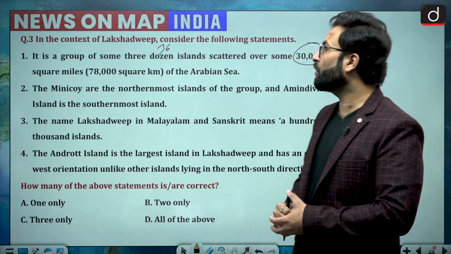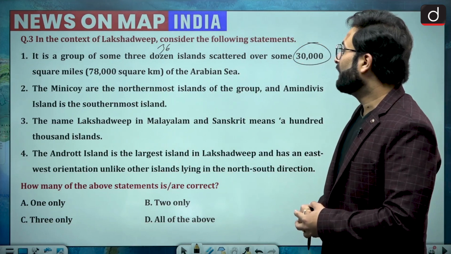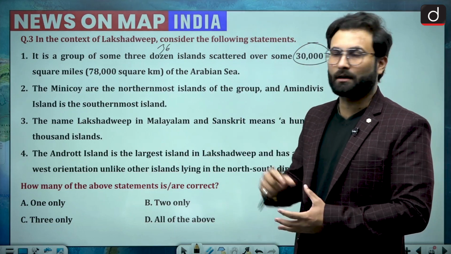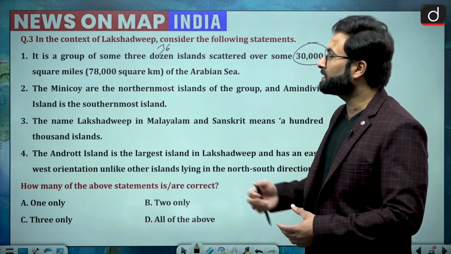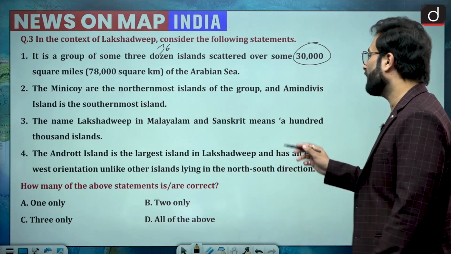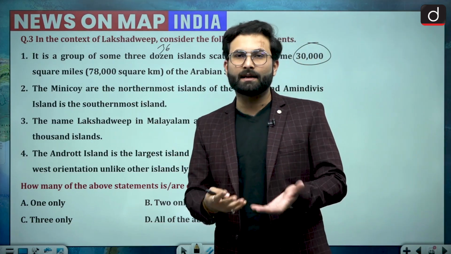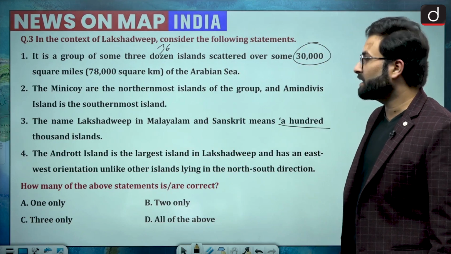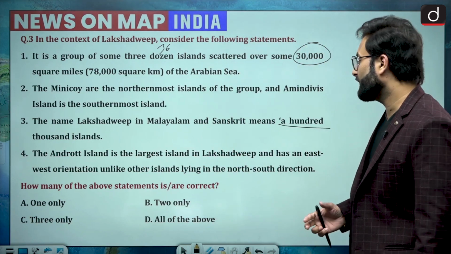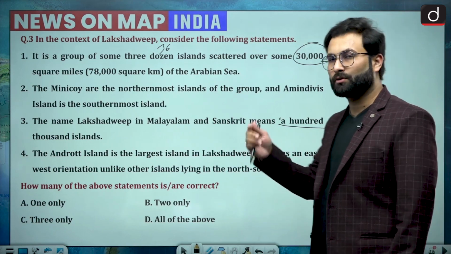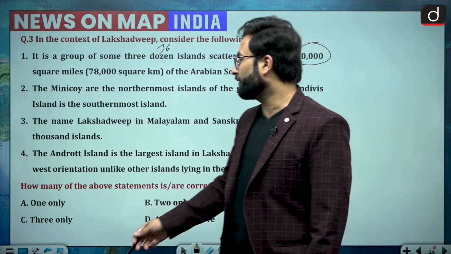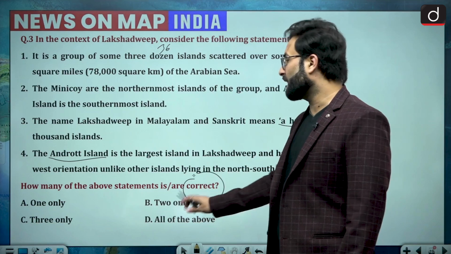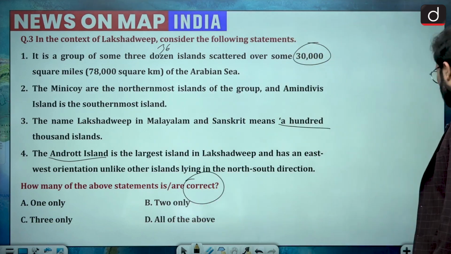Statement 2 is that Minicoy is the northernmost island of the group, and Amin Devi Island is the southernmost island. So you have to check which one is the northern or southern island. Statement 3 is that the name Lakshadweep in Malayalam and Sanskrit means 100,000 islands, or you can say 1 lakh islands. Then, Androt Island is the largest island in Lakshadweep and has an east-west orientation, unlike other islands lying in the north-south direction. So most of the islands have a north-south orientation, and this one island, Androt Island, has an orientation that is east to west. We will see how many of the statements are correct. You have to mark. So let's have a look at the map here.